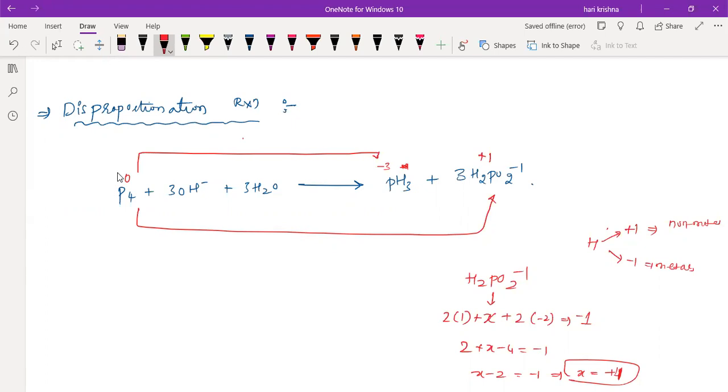So reduction, gaining of electrons. Then what about the 0 to +1? Oxidation.